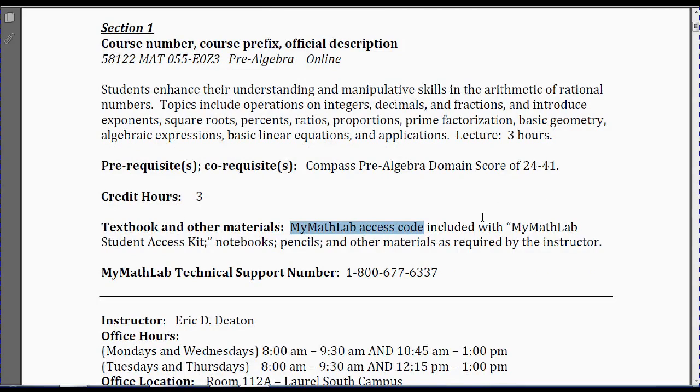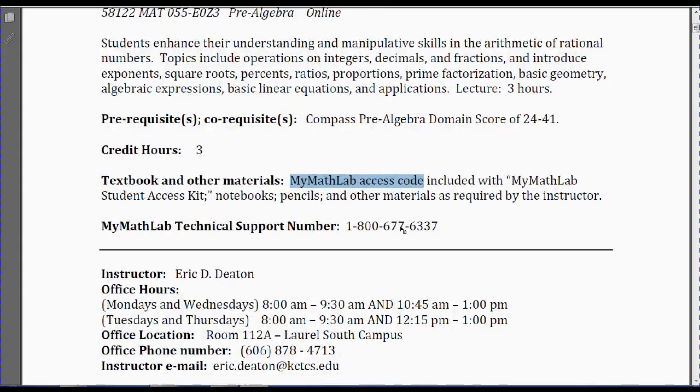It's actually a little bit cheaper when you're registering your course ID that's found in the syllabus quiz. There'll be a place where you can purchase the My Math Lab access code. It's a little bit cheaper. And then here's the technical support number for My Math Lab if you ever have any computer issues.